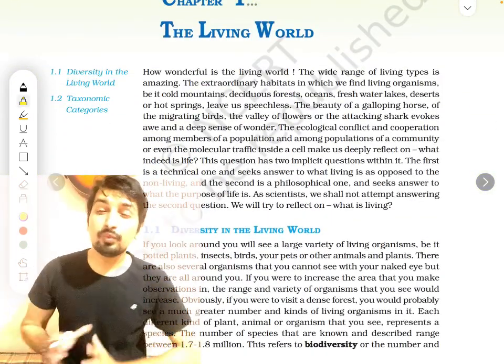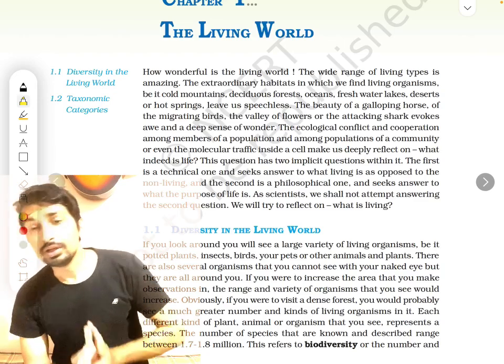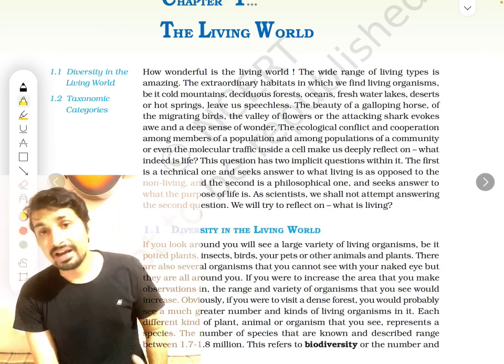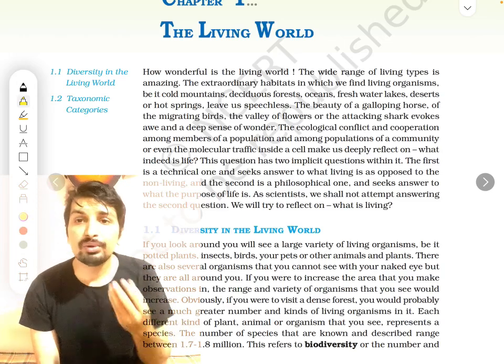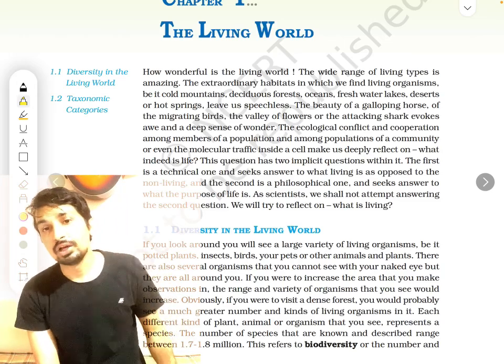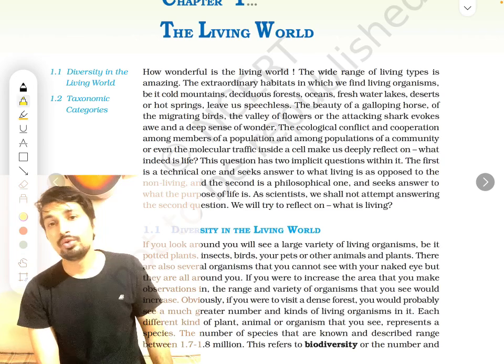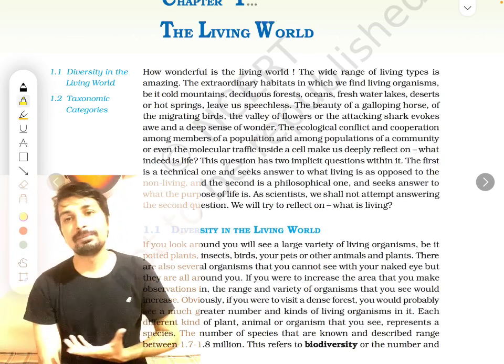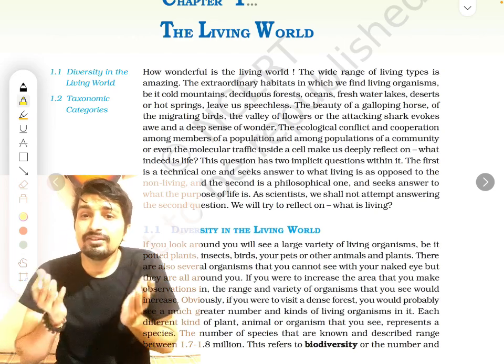The living world. The world that we are seeing around us is so beautiful, right? If you go outside your home and look at the world, it's very beautiful. You see so many living things. You hear the sound of sparrows. You see dogs barking. You see crows. Different types of animals you see around you. So there are so many living organisms.